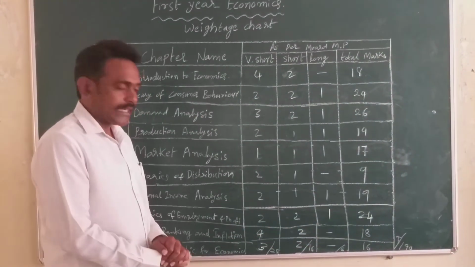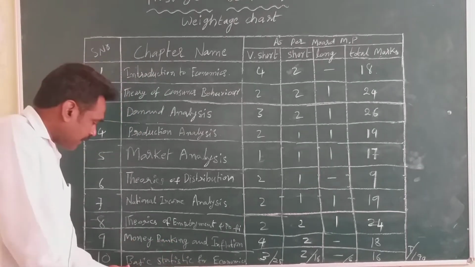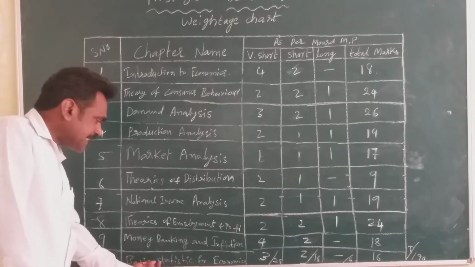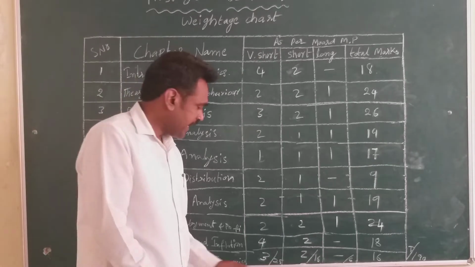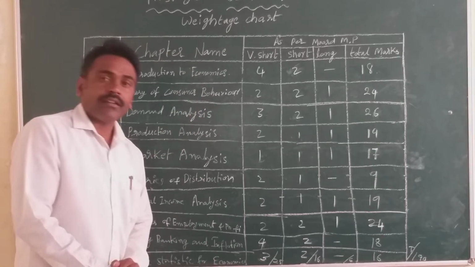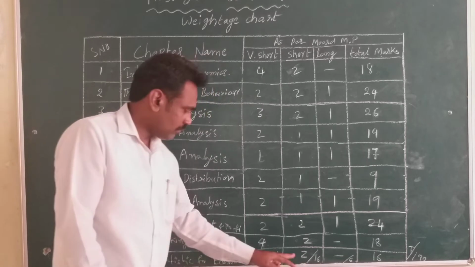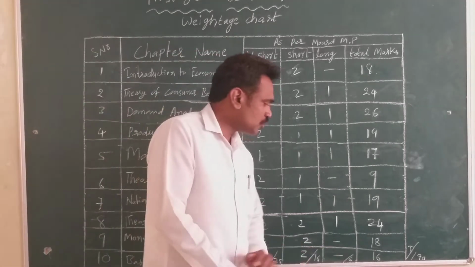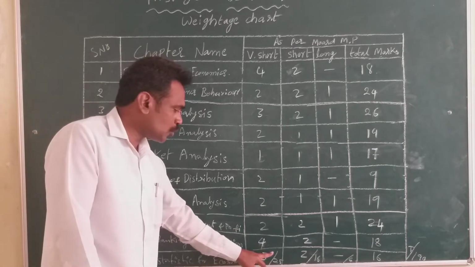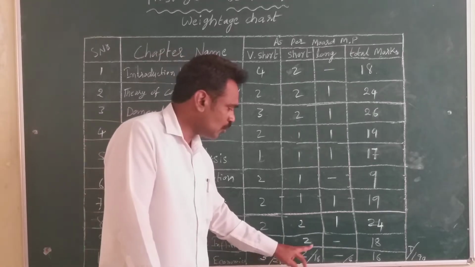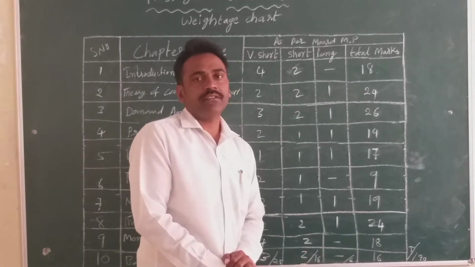And the last one is Basic Statistics for Economics. In this chapter, 3 very short answers you must write and 2 short, and there is no long. 3 twos are 6 and 2 fives are 10. The total is 16 marks.